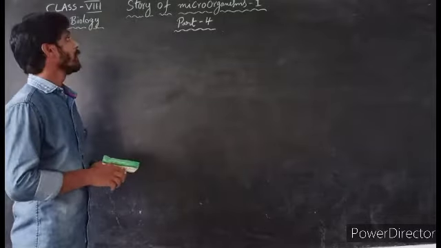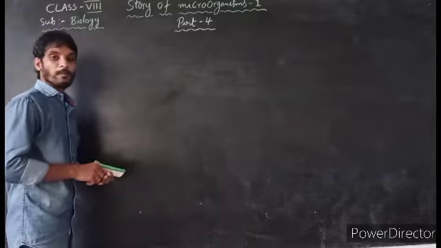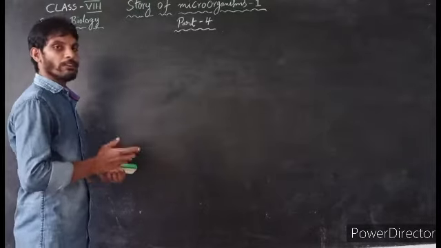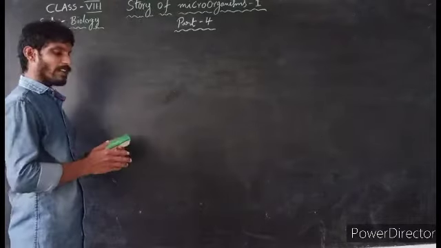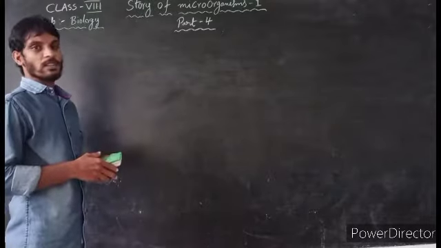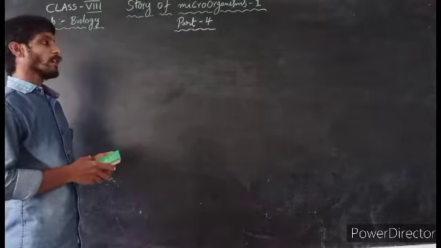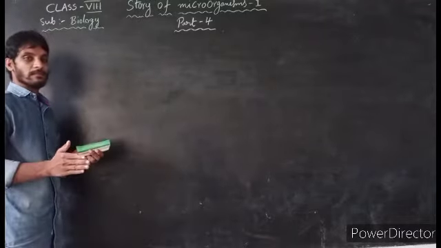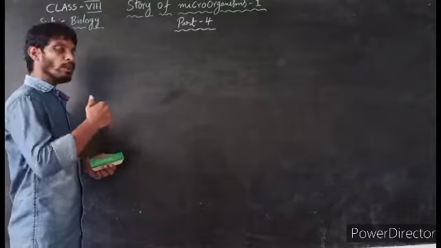Good morning, children. Today we are going to discuss the story of microorganisms. Already we know so many organisms are present in our surroundings. They are mainly divided into two types. What are they? Living organisms and non-living organisms. In living organisms, not all the organisms are the same in size. The size of the organisms is different from one to another.